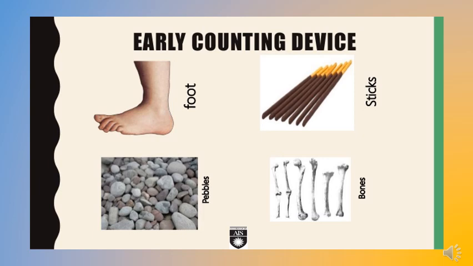Students, in this picture, you can see the four different devices used by early men for counting. See, the first one is foot. People used foot for counting. Then they used sticks also for counting. Even they used pebbles for counting. And last but not the least, the bones. Early man used bones also for counting.